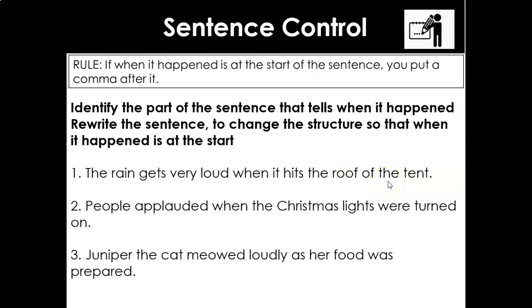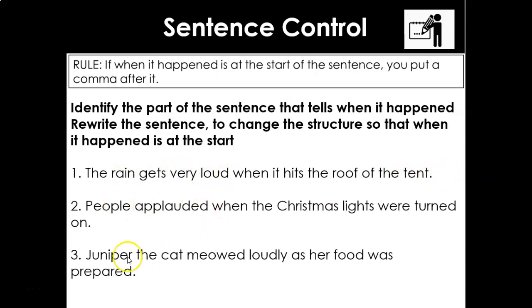Now, this is the next bit. So this is the bit you write. So then you're going to rewrite the sentence, changing the structure so that when it happened is at the start. So I'm going to capitalize my W because that's now my starting word. That's now the beginning of my sentence. So I need that boundary. When it hits the roof of the tent. Now this full stop, we're not ending the idea here because we're changing the order. This is now the beginning. This becomes a boundary marker, but it becomes a comma. So when it hits the roof of the tent, comma, the rain gets very loud. And then we're going to put in our full stop there.